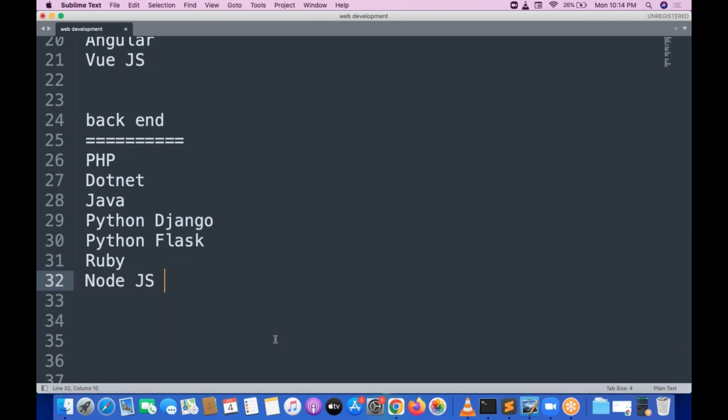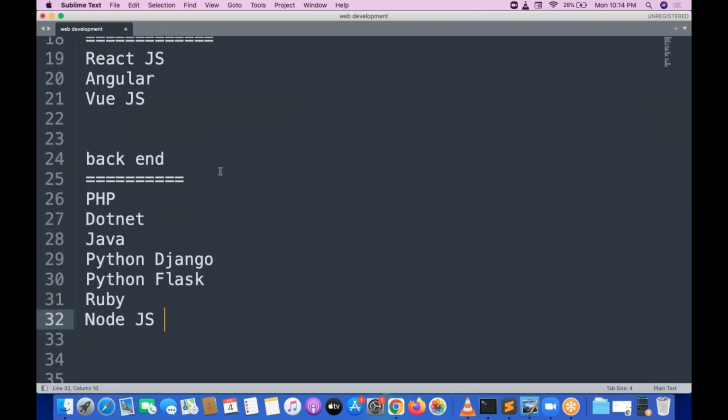Any one of the backends we can choose. Backend is optional. You can go for Python or Java or .NET or PHP or Ruby or Node.js, Express.js. Backend is optional. No need to learn every backend.